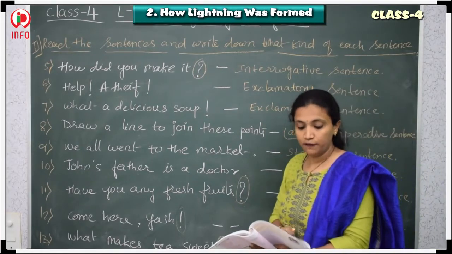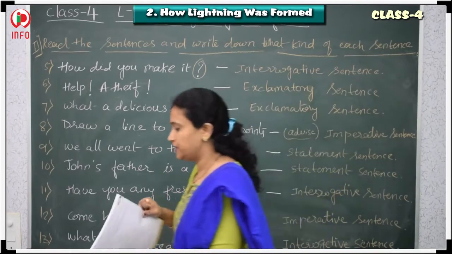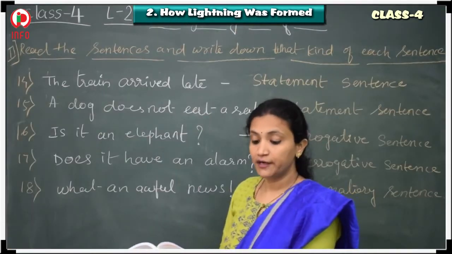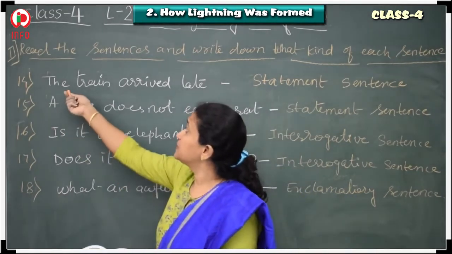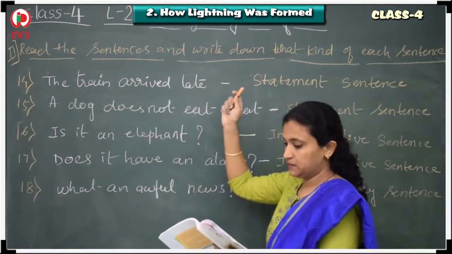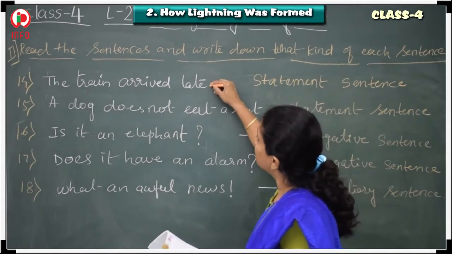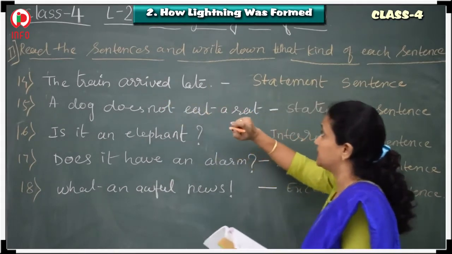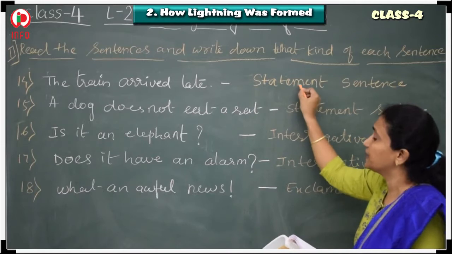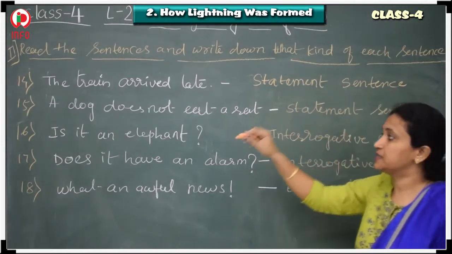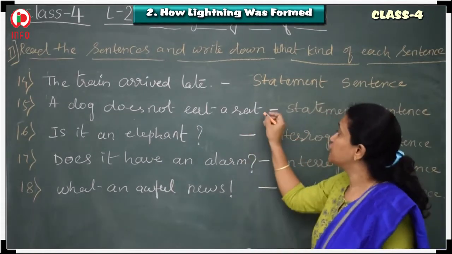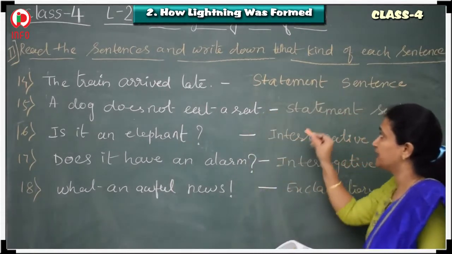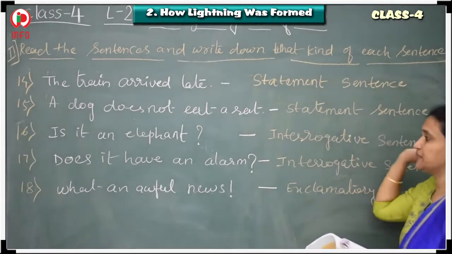So we will go for the next examples. Okay, children? So we finished 13. Now we are going to the 14th. The 14th one is, the train arrived late. Only a full stop. That means it is a simple sentence. That is the reason we are marking it as a statement sentence. A dog does not eat a rat. That is also a simple sentence. That is the reason we are marking it as a statement sentence.